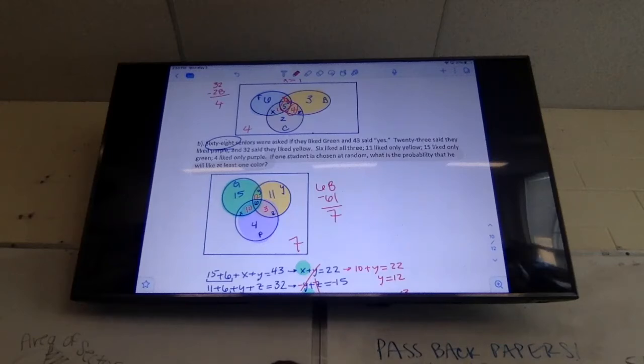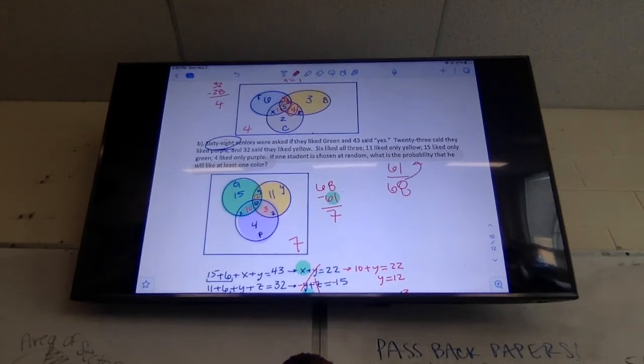So we've got a couple options here. One, you can think about all the students who like any color, which we essentially just added up a minute ago: 61. That number divided by how many students there are, just 68. That's the probability we will like at least one color.